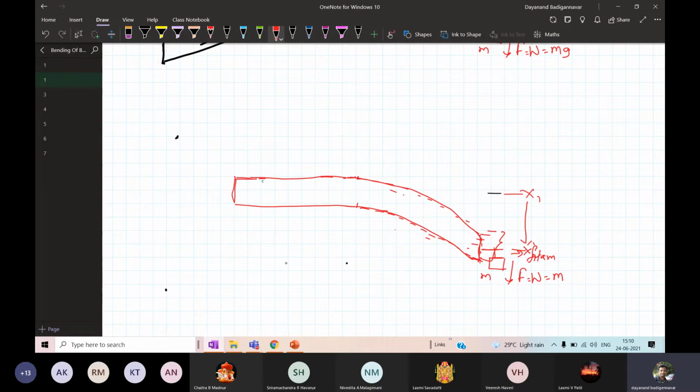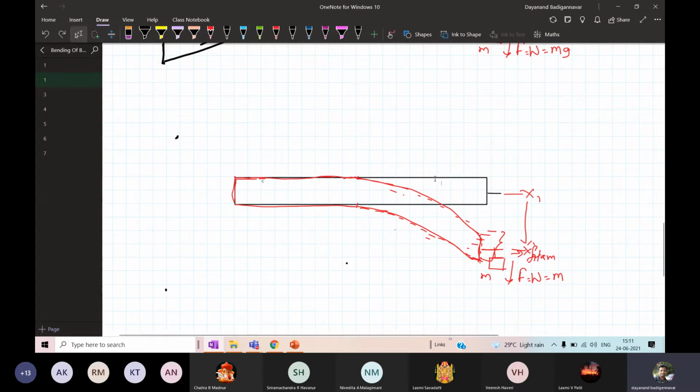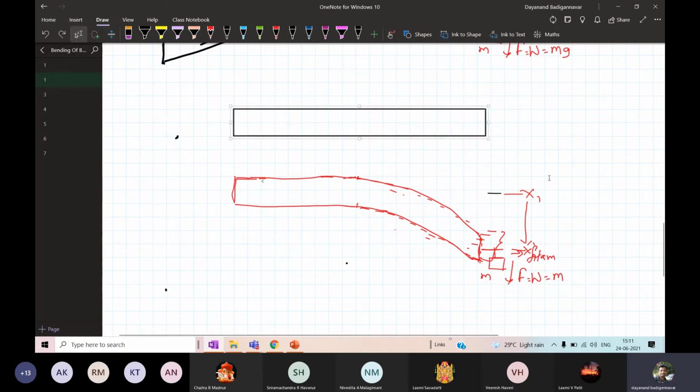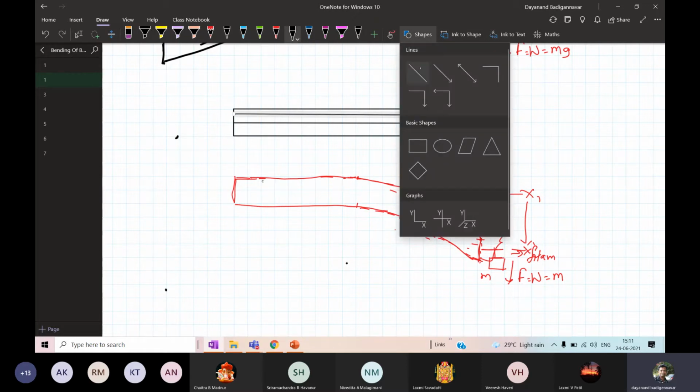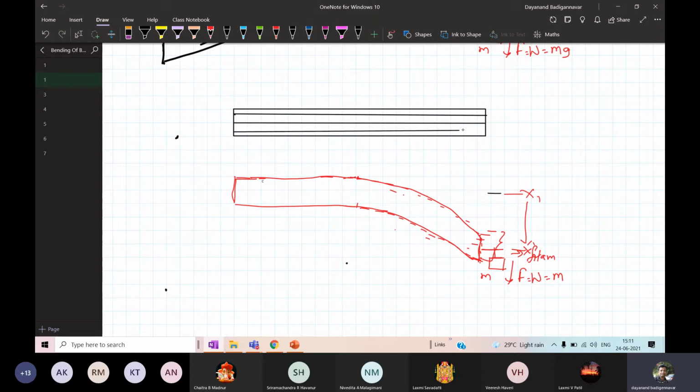So what happens to the layers of the beam? You know that this is the beam. This beam consists of a large number of layers. I'll show just 3 layers for you. So this is one layer. Likewise, there may be n number of layers. So these are the layers.